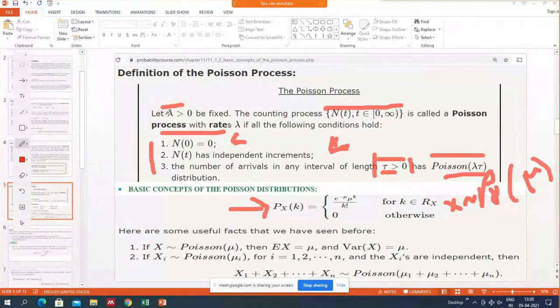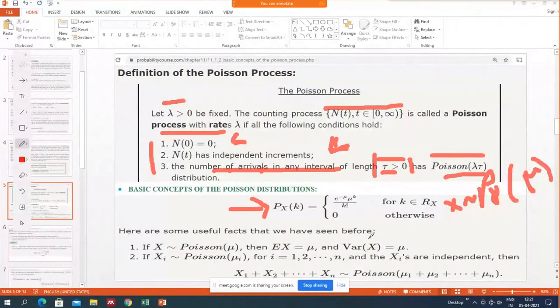Because here lambda is already in the definition of the Poisson process, and we have to find the number of arrivals, which means it's generating some random variable. So the random variable follows this distribution lambda tau, and we say that this lambda tau is actually mu.